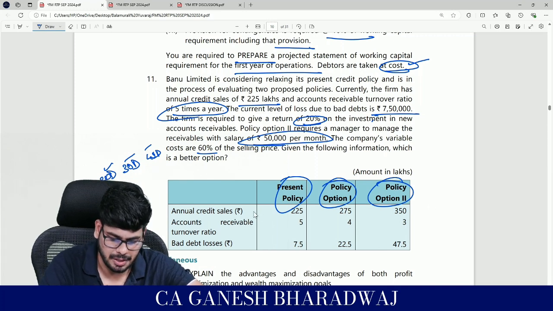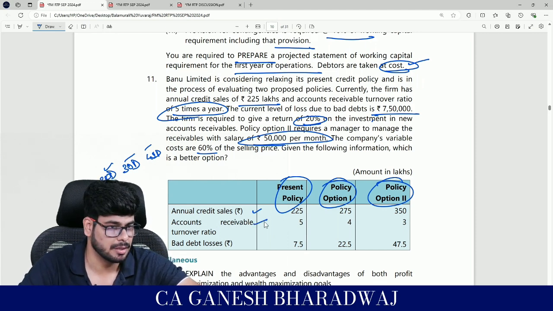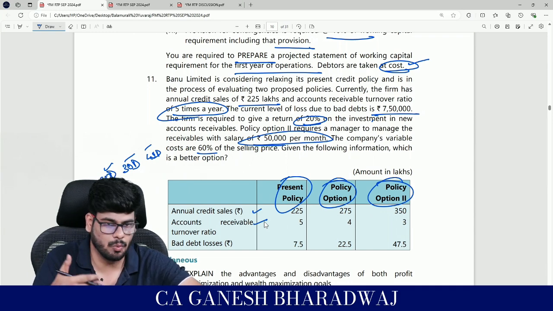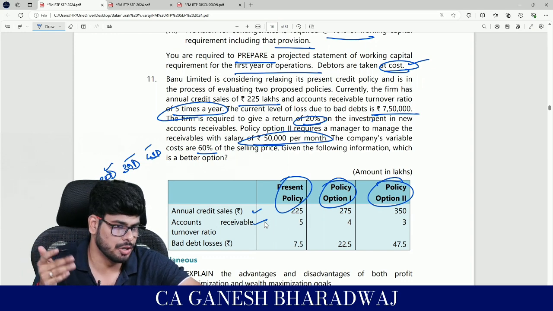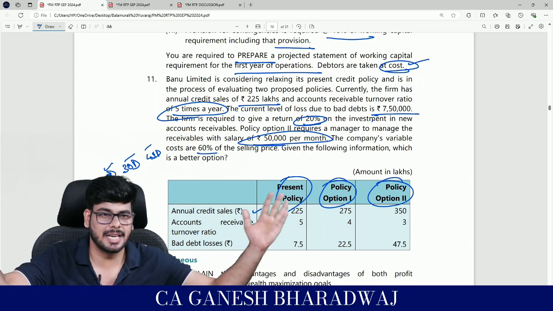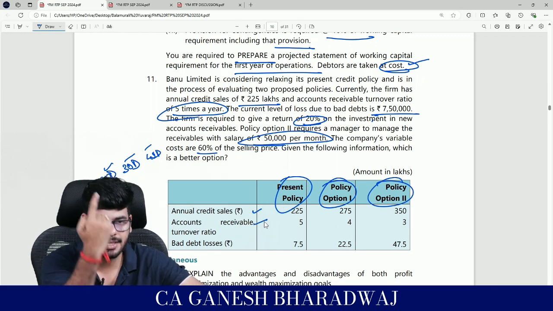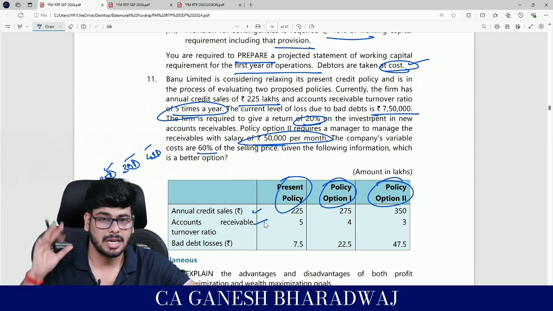So in each of the policy, what is the credit sales, annual credit sales that is given? Receivable turnover ratio is given. Why have they given this? With this, you can find out the collection period, or in other words, the credit period given to the customers, you can arrive at it. How will you do it? 360 divided by this. In a year, I recover 5 times, which means how long it takes for me to recover one cycle is equal to how much? 360 divided by 5 or whatever, 365 divided by 5, whatever it is.